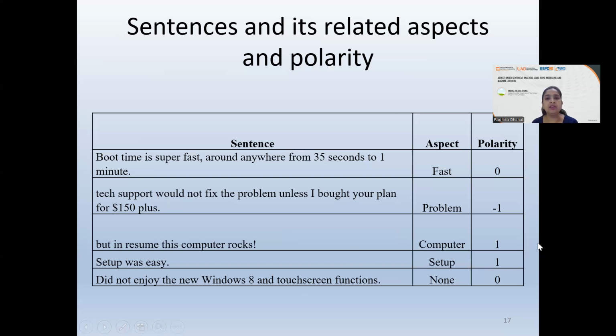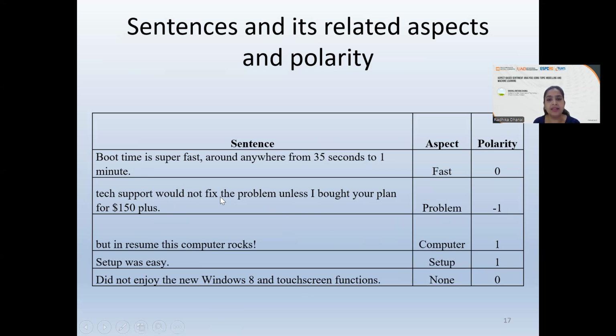Yes, you can see here a special table which shows the sentence. For example, a tech support would not fix the problem unless I bought your plan for $150 plus. So these people are talking about some kind of problem. So the aspect identified is problem, and certainly if you read it, you can find out that it's a negative approach, and hence the polarity which has been found is -1.